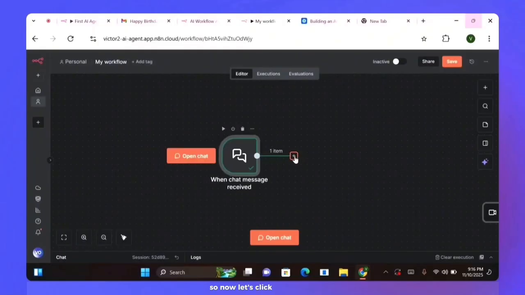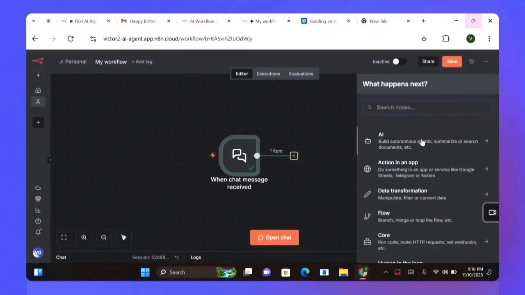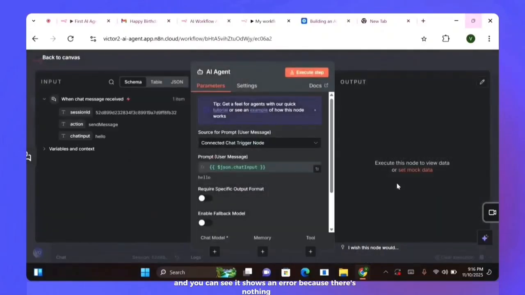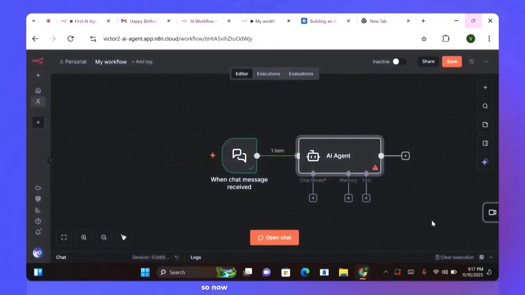So now let's click on open chat. I'm going to type hello, and you can see it shows an error because there's nothing to activate. So now we need to add an AI agent whereby the chat is going to activate. By clicking this plus, click on this AI. We have a lot of them, but we are going for the AI agent, our chat trigger node.